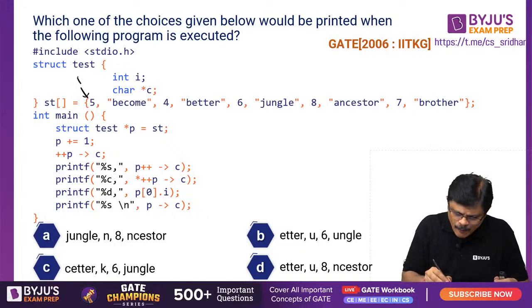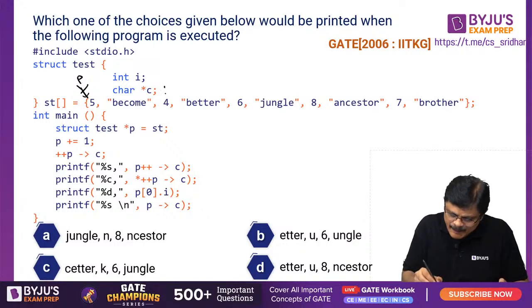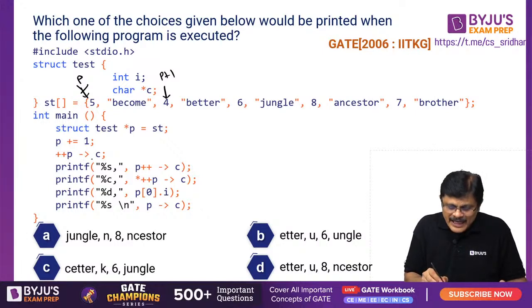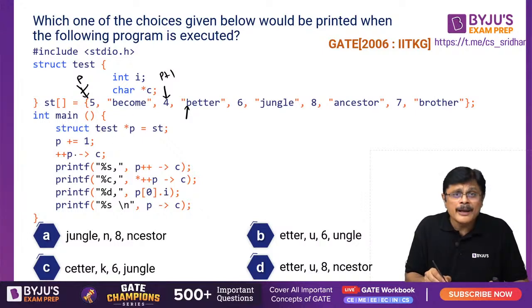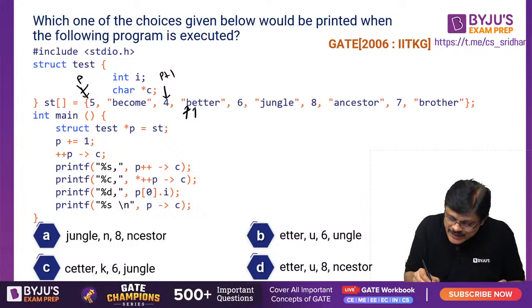P is initially pointing to this fellow. P is equal to P plus 1 means P plus 1 will move to this fellow. Then P right arrow C. P right arrow C means this fellow. This is P right arrow 0. But plus plus means pre-increment, it will move to the next location. That is, P right arrow C is pointing to this location.